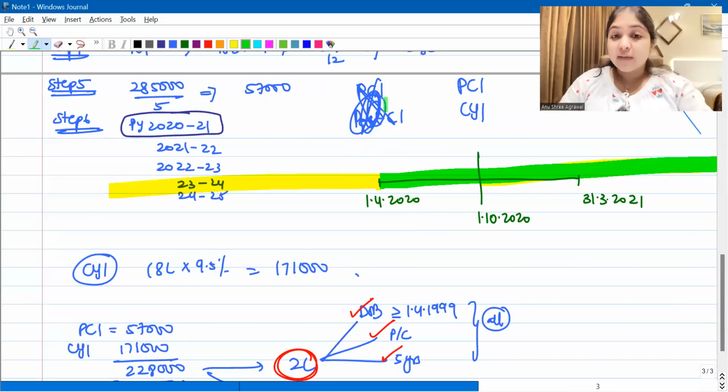Understood, everybody? So that is why we call it pre-construction interest and current year interest, and we don't use the word post-construction interest. Yes, no doubt in this period construction is happening, but this is still the current year. So therefore, this period will enter into current year interest.